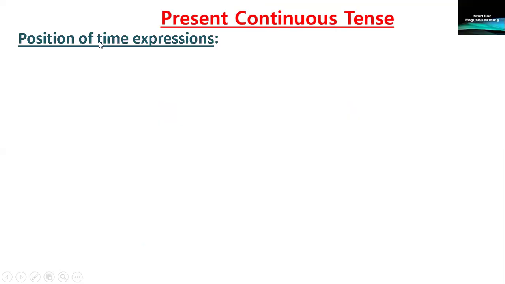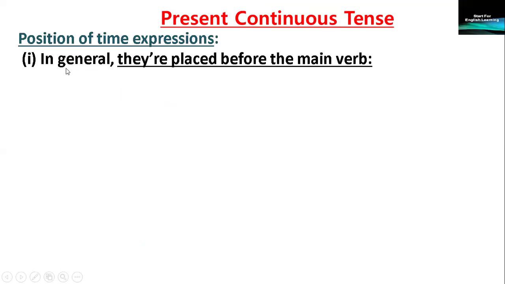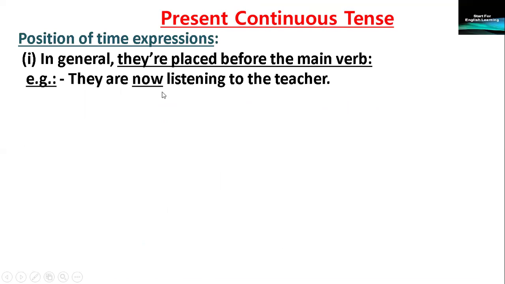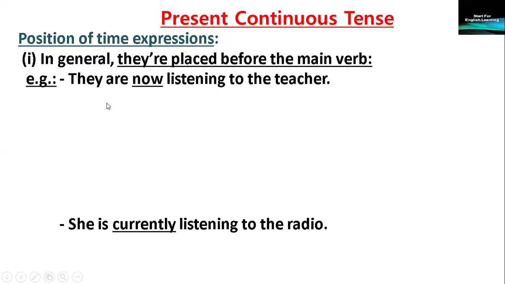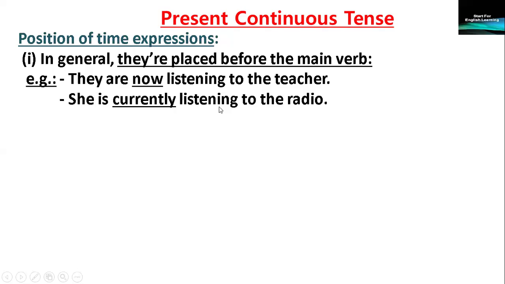Position of time expressions. Where do we put the adverb of time in the present continuous sentence? Number one, in general, they are placed before the main verb. Example, they are now listening to the teacher. Where is the main verb? Listening. Then we put it before. They are now listening to the teacher. She is currently listening to the radio. Where is the main verb? Listening. So we've put currently before.